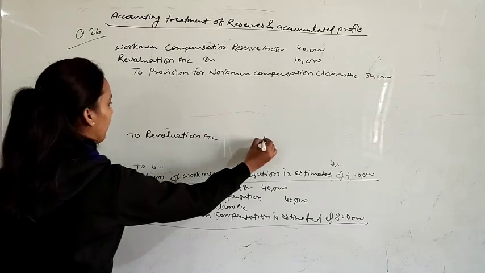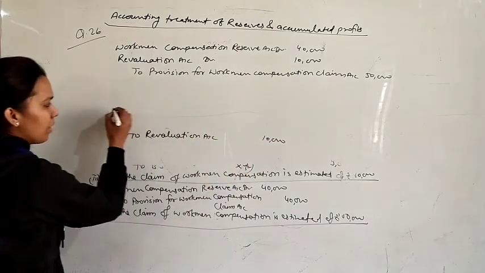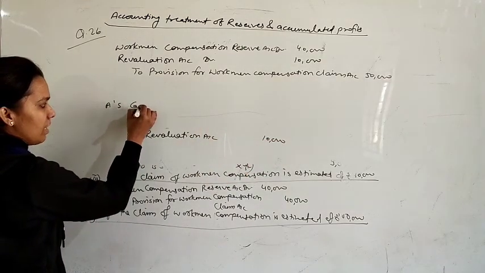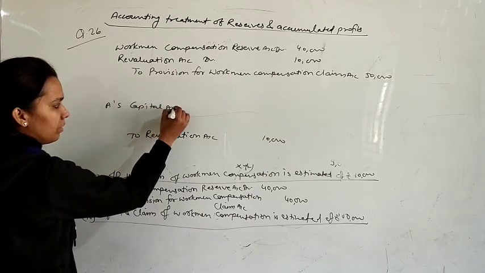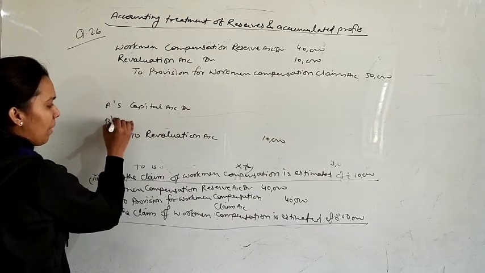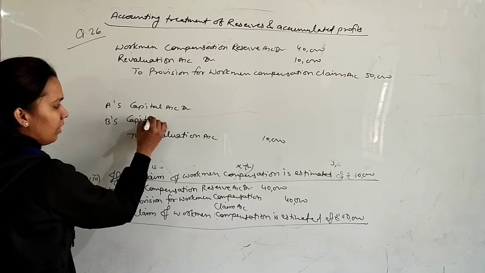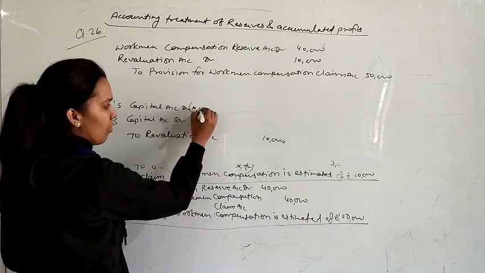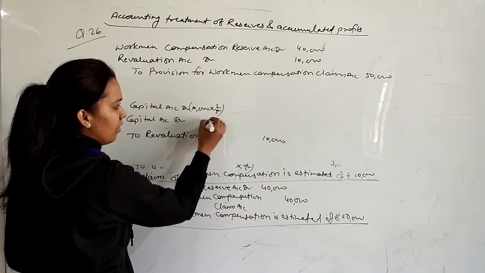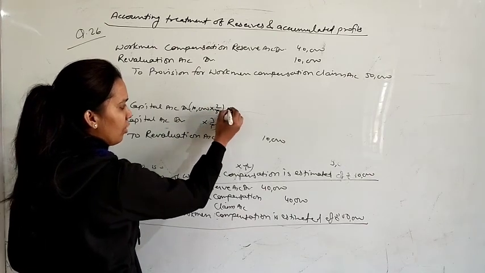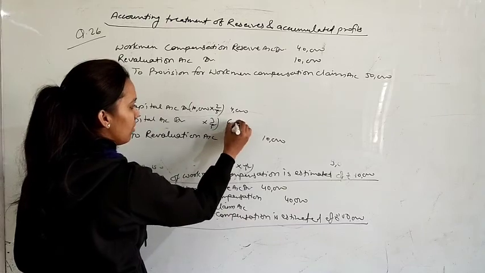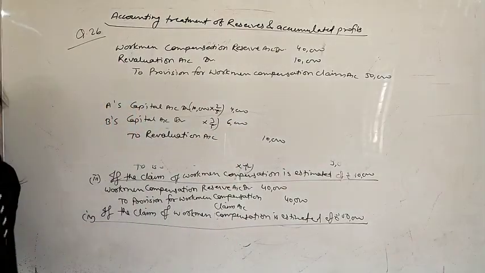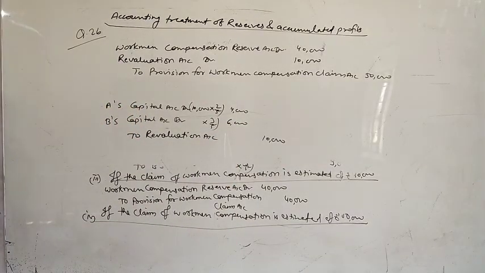A's capital account debit, B's capital account debit, in their old profit sharing ratio of 2:3. So 10,000 multiplied by 2/5 and 3/5: 4,000 and 6,000. This is the distribution of loss according to the fourth condition.